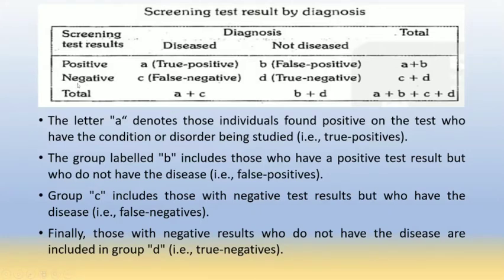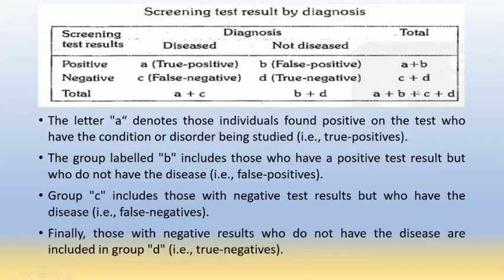Then the second row, negative. In that, group C includes those with negative test results but they are having the disease. So they are termed false negative patients. And the term D is those persons who do not have the disease and also have the test negative. So they are termed true negative patients.